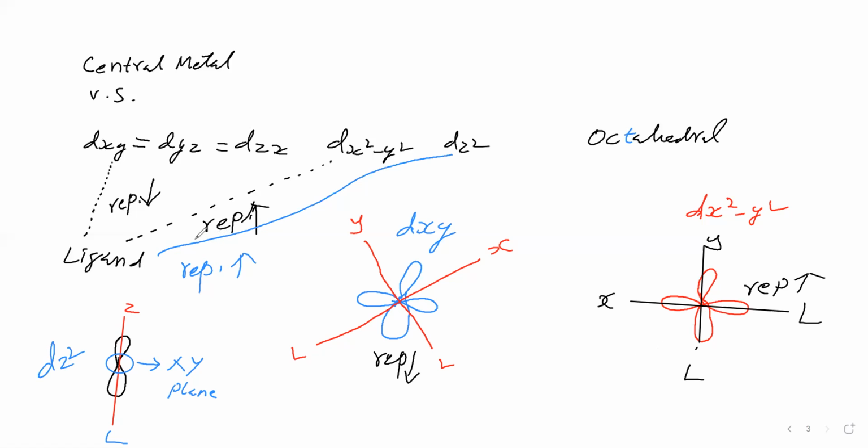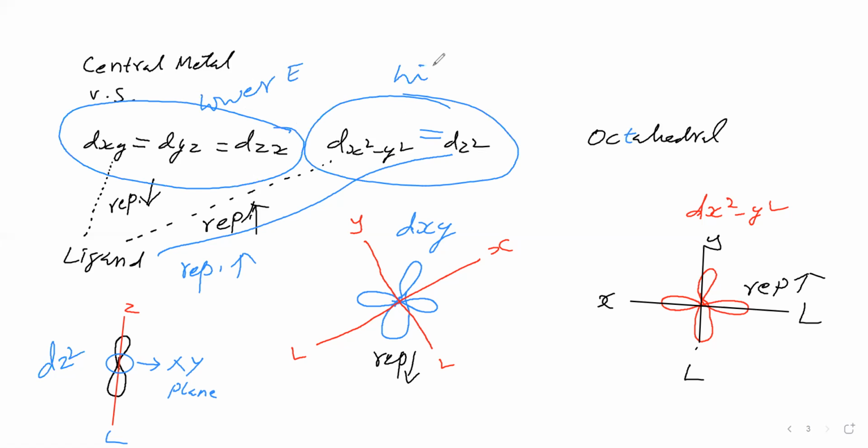Therefore, as per assumption, these two will have the same energy, and these three will have the same energy. This is one set, that is another set. This set has lower energy, this set has higher energy.